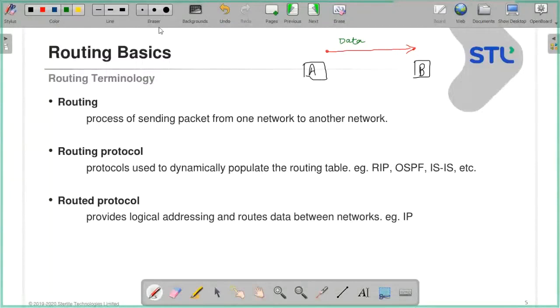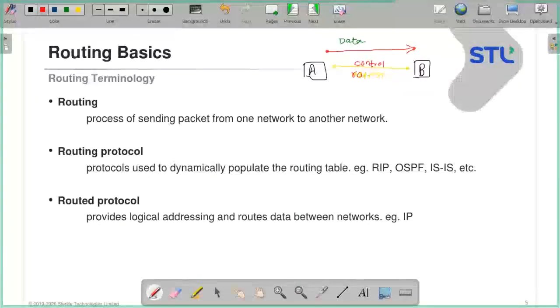But to do this, what is required? B should give him his address, right? How to come? What is my exact destination? Now this is referred to as the control plane. Are you getting this? And this is nothing but the route.